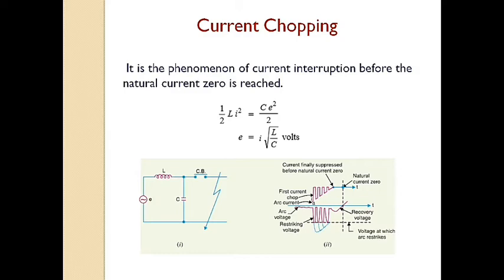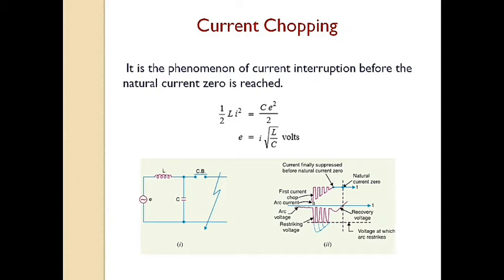This induces a lower prospective voltage to ignite the arc. In fact, several chops may occur until a low enough current is interrupted, which produces insufficient induced voltage to restrike across the breaker gap. Consequently, the final interruption of circuit current takes place.